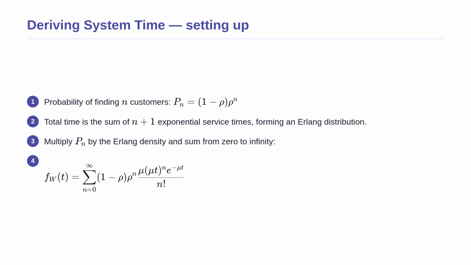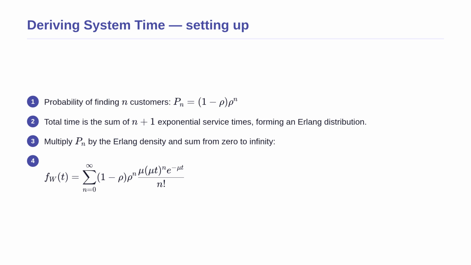Now that we have used this formula successfully, let us understand where it comes from conceptually. We start by finding the probability that an arriving customer finds exactly n people ahead of them, which is 1 minus rho times rho to the power of n. If the customer finds n people ahead of them, they must wait for all of those people to finish their service, plus they must wait for their own service to be completed.